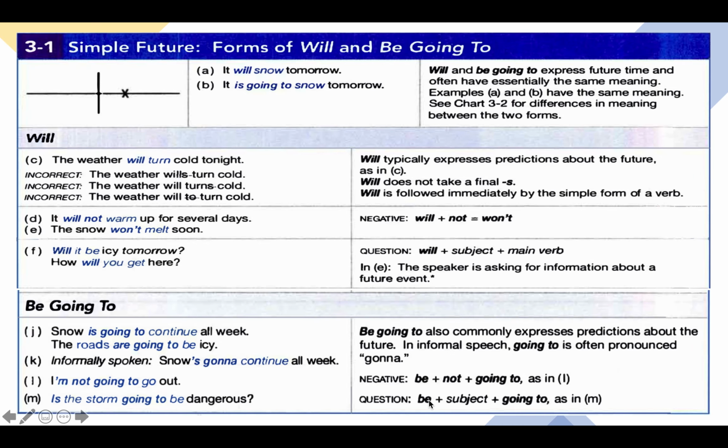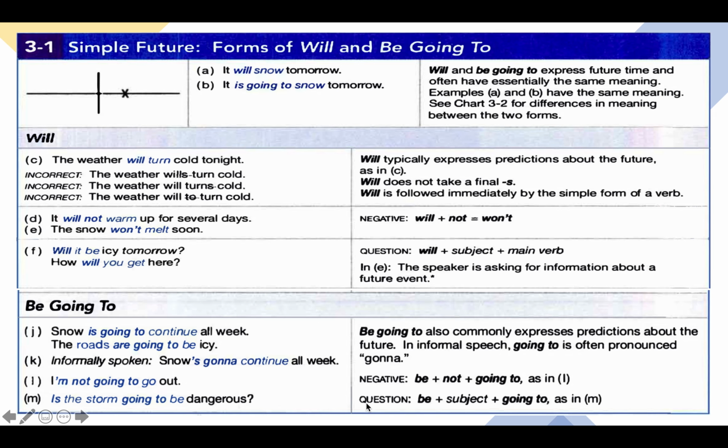The next thing we're going to mention here is regarding the interrogative form. We have the interrogative form: be plus subject plus going to. The same way we have seen with will in the question, we make an inversion between the auxiliary be and the subject. Normally the subject should be first, followed by be.